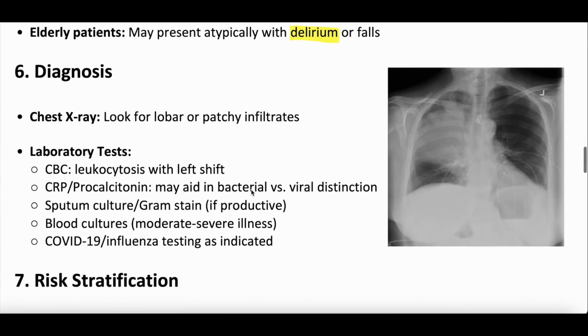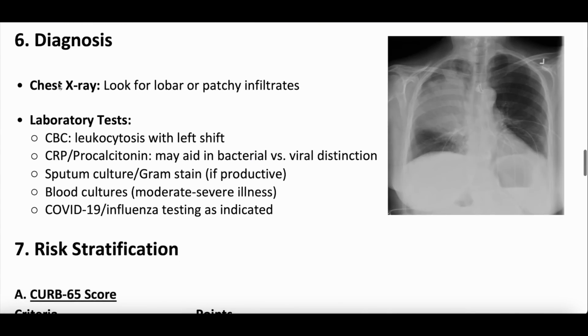So we go to diagnose pneumonia. A lot of times we use chest x-ray as a diagnostic modality to look for an infiltrate. This is a chest x-ray to the right. For those of you listening to this in podcast form, there's this dense consolidation on the right upper lobe, right? You can see that this is all dark and black in color, this is dark and black in color, and this is all white. So that's a dense lobar consolidation. Okay, sometimes it could be more patchy on both sides or one side.